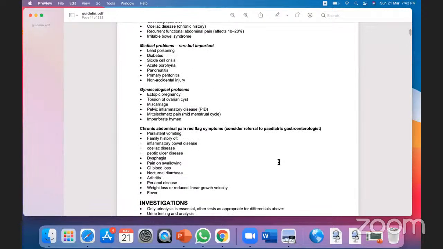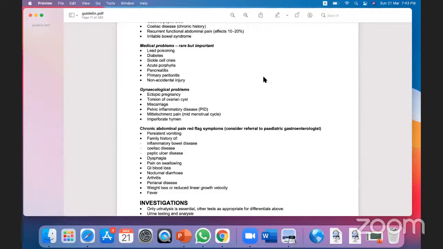Now, some causes of abdominal pain are very rare but very important, and you have to understand the basic pathology of why they cause abdominal pain, like lead poisoning. Lead poisoning has anemia also, and can present with constipation followed by abdominal pain. A diabetic patient can present with gut ischemia.